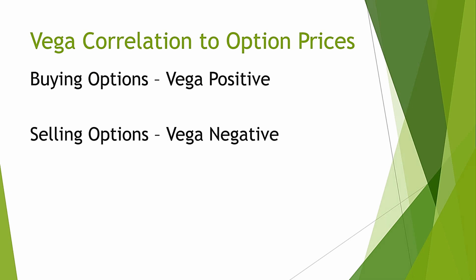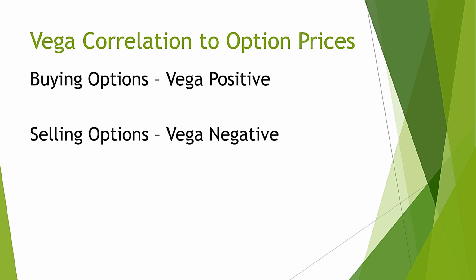On the other hand, we must sell options when IV is high, in zone 4 or zone 5. As Vega is positively correlated, when IV falls, option premiums will also fall simultaneously. So when IV is high at the time of option selling, a decrease in IV will give the benefit of a decrease in extrinsic premiums. Even if the underlying remains in the same area for a few days and IV falls, there will be double benefit to the option seller. How? Can anyone tell? One benefit will be due to theta decay and another will be because of the IV fall.